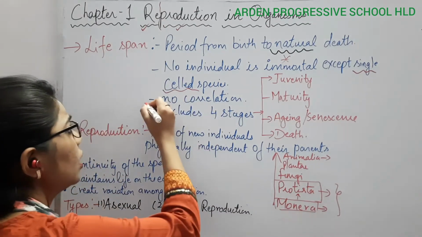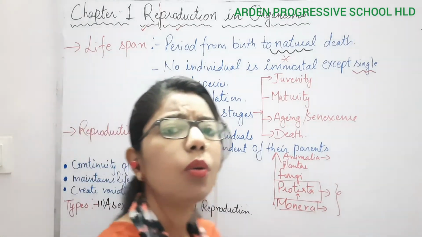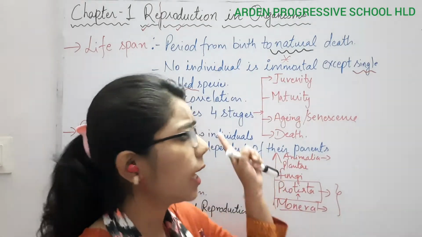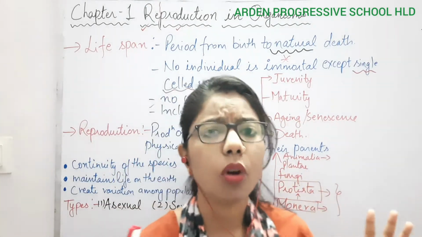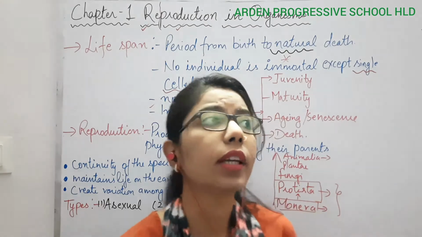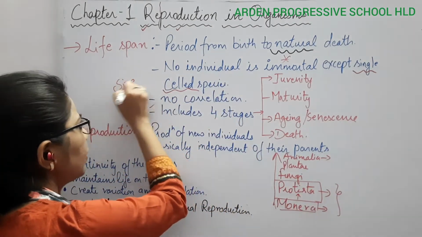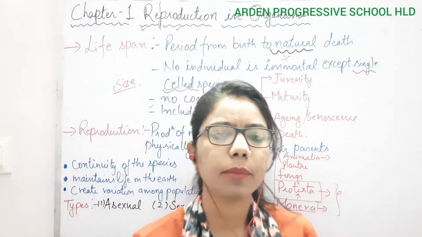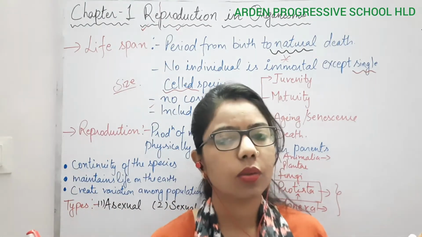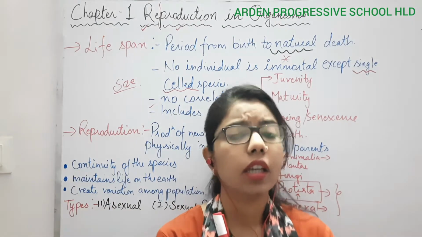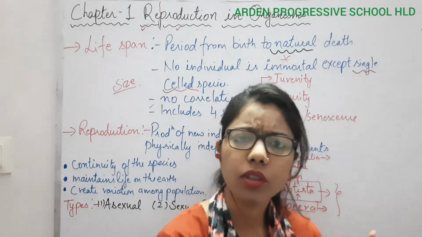Now comes another point, that is no correlation. It means that we cannot correlate the lifespan of any two organisms on the basis of their size. For example, if I say this organism is very large, so it will live for a long period of time, and this one is very small, so it will live for a short span of time.